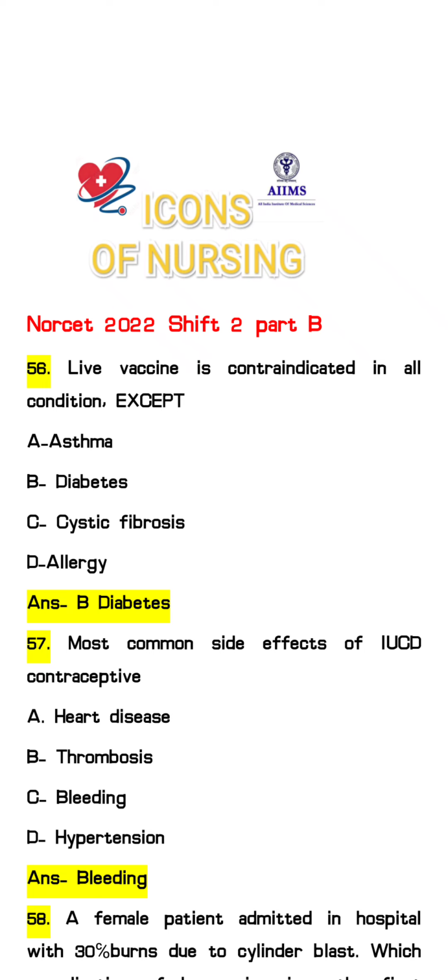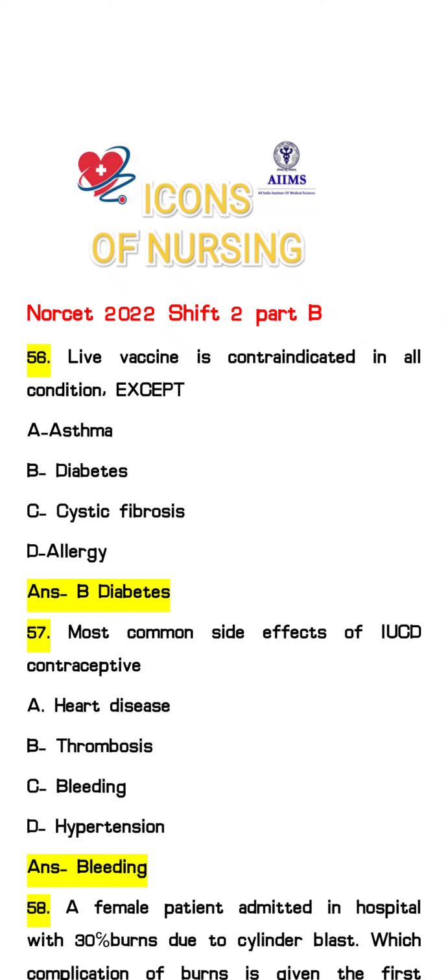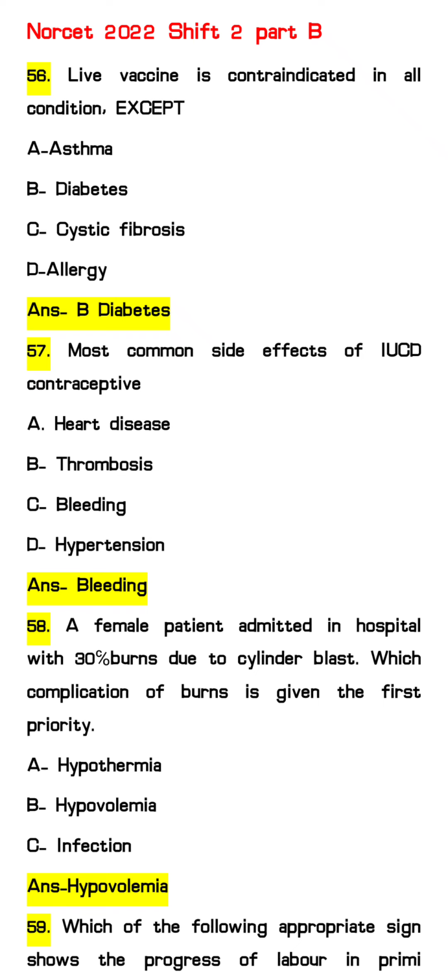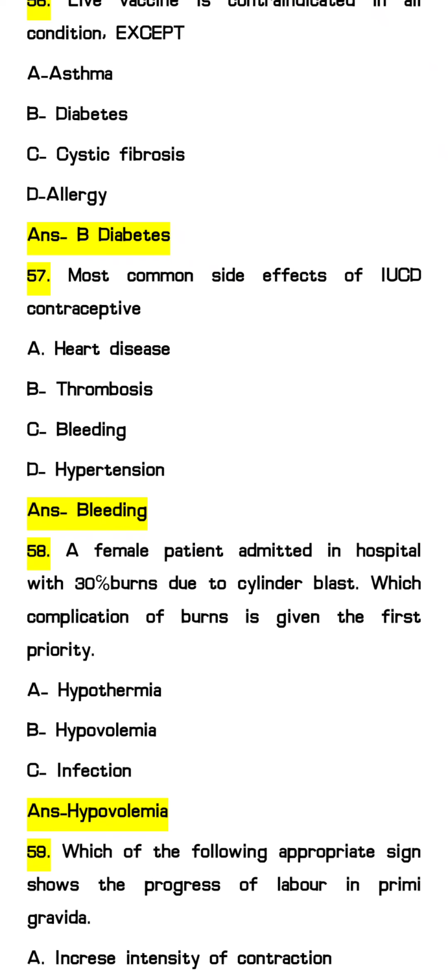Live vaccine is contraindicated in all conditions except, option A, asthma, diabetes, cystic fibrosis, allergy. So the answer will be diabetes. Next question, most common side effect of IUCD contraceptive. Options: heart disease, thrombosis, bleeding, hypertension. So the most common side effect for the IUCD contraceptive is bleeding.